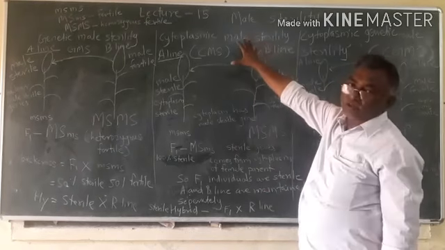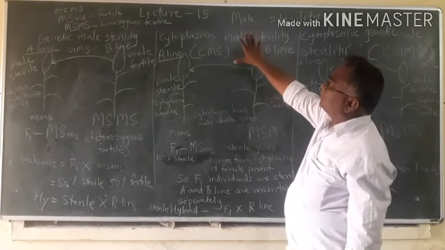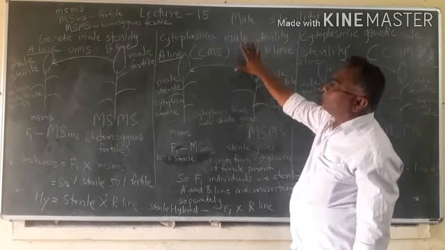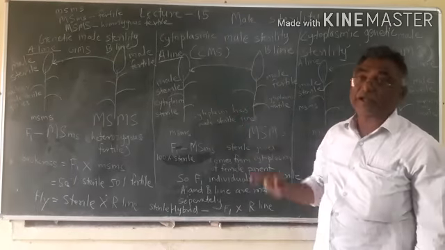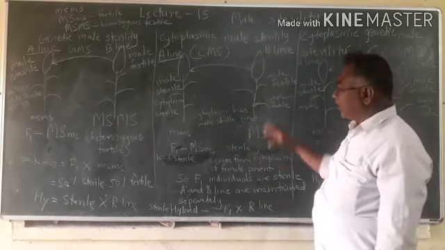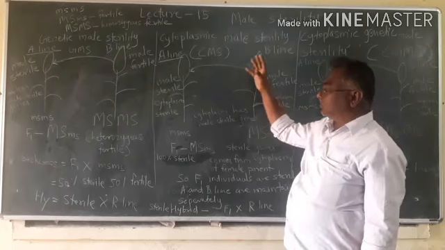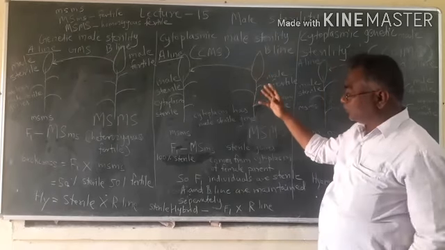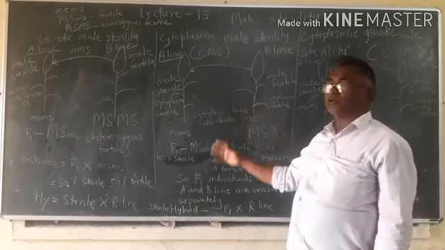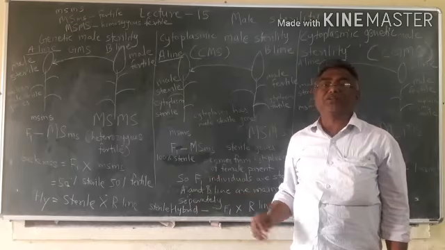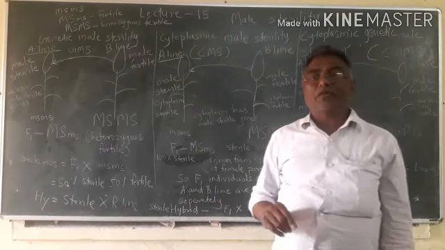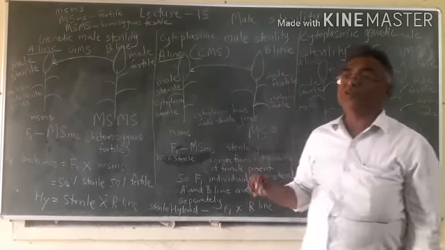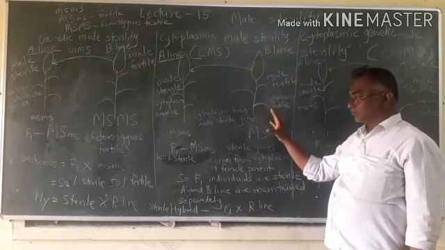So cytoplasmic male sterility is stable and reliable, and it is nicely used in the production of hybrid varieties of self-pollinated, vegetatively propagated crops.